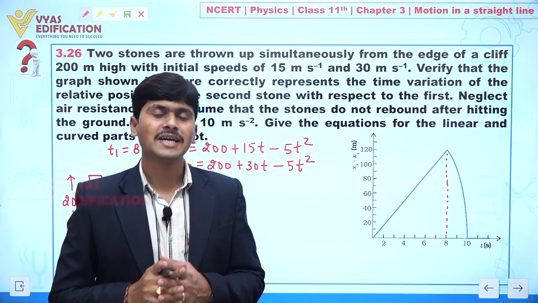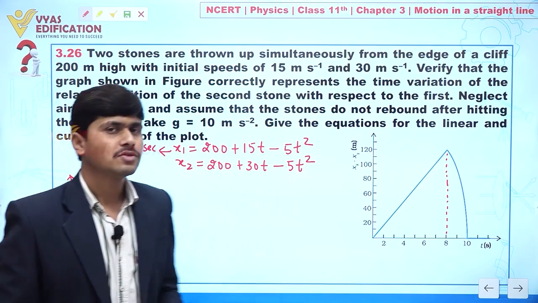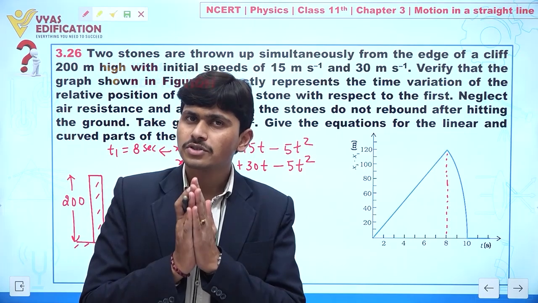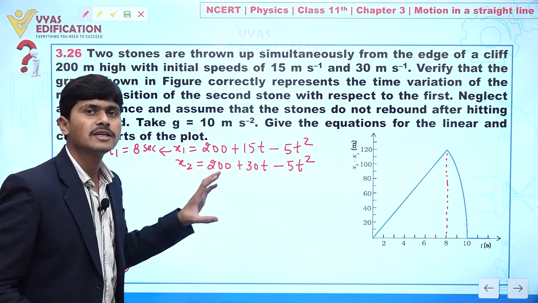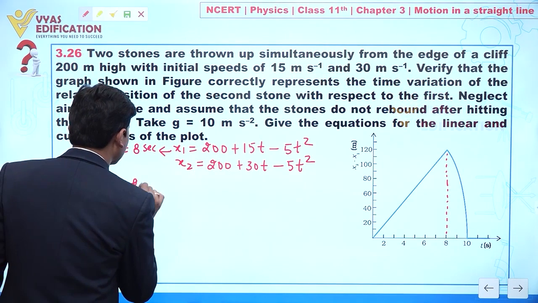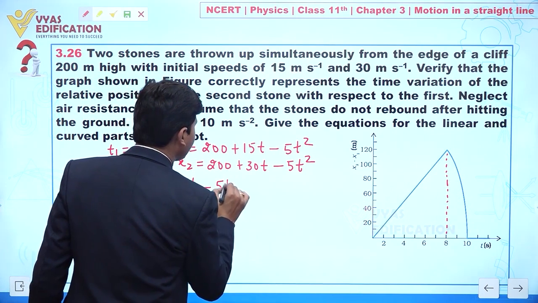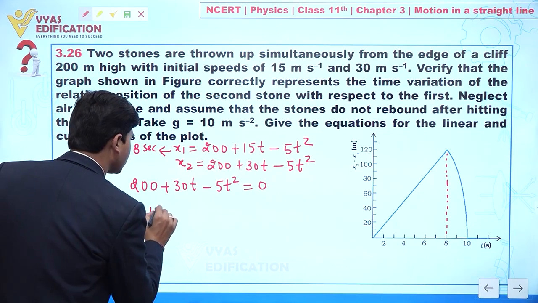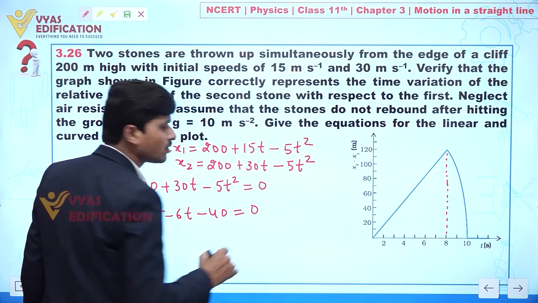Now let us try to find which stone will come to rest first. Let us find the time in which stone number 2 is coming to the ground. So 200 plus 30t minus 5t square should be equal to 0. From here t square minus 6t minus 40 equal to 0.